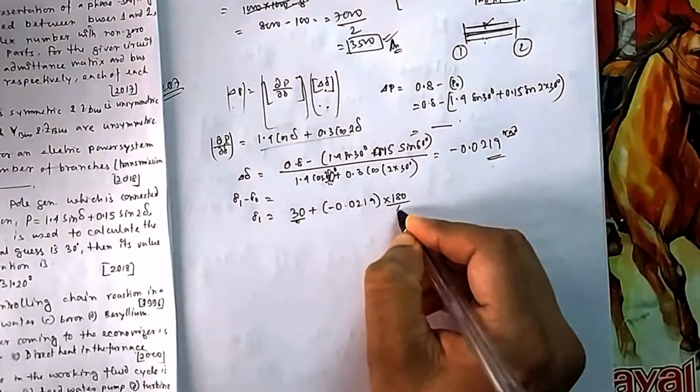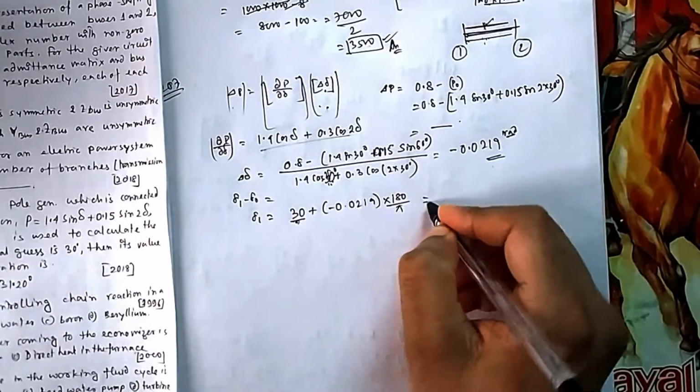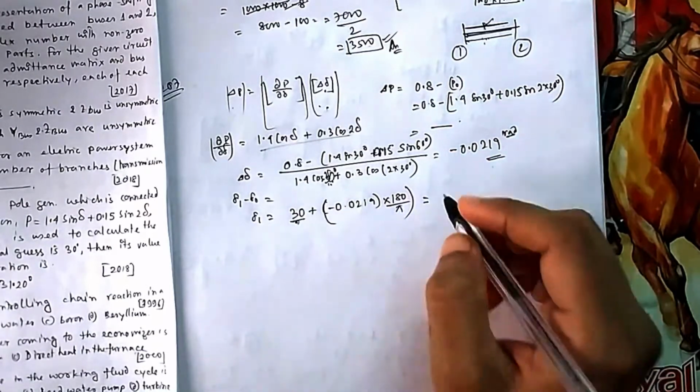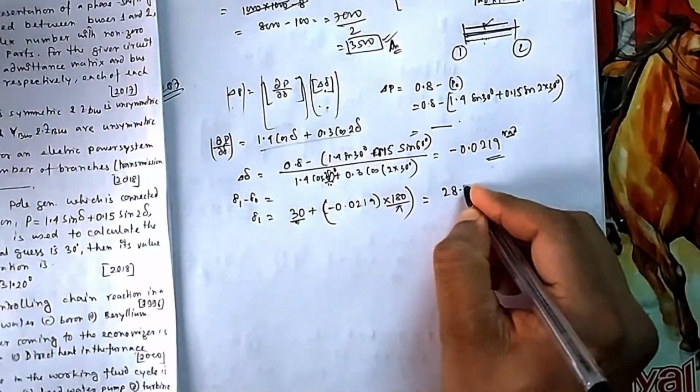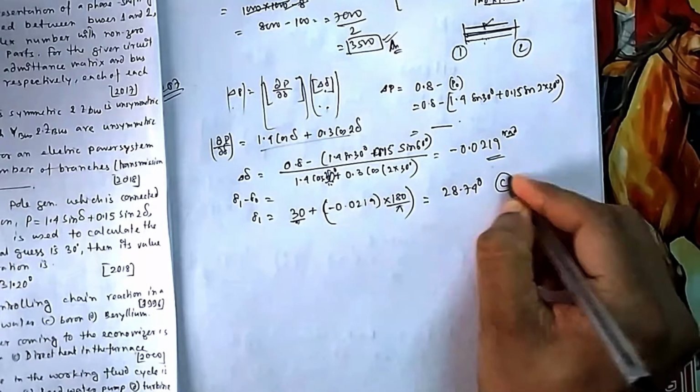Because they are asking for degrees, let me convert to degrees. So 180 by pi, this one will also be in degrees. Then the degree will be calculated, it will be 28.74 degrees. That is your option C.